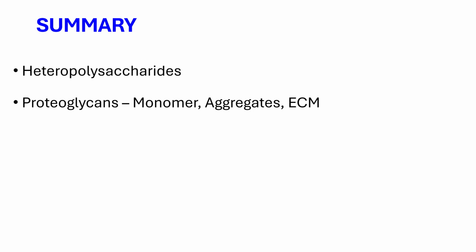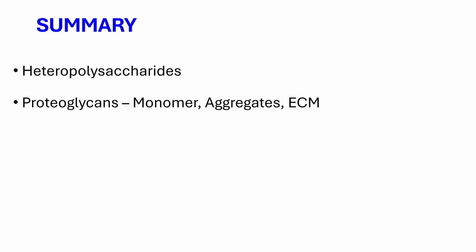Let us summarize today's class. Carbohydrates are classified into mono, di, oligo, and polysaccharides. Polysaccharides are in turn classified into homo and heteropolysaccharides. In this class, we started with heteropolysaccharides definition and examples. Then we studied proteoglycans, monomer, aggregates and their structure and importance in extracellular matrix.